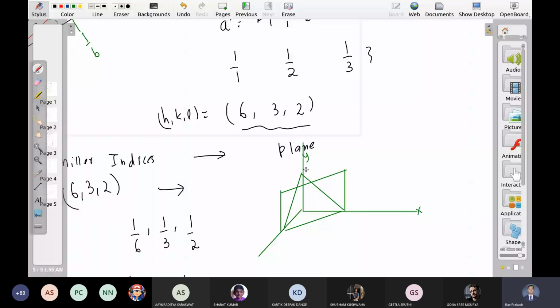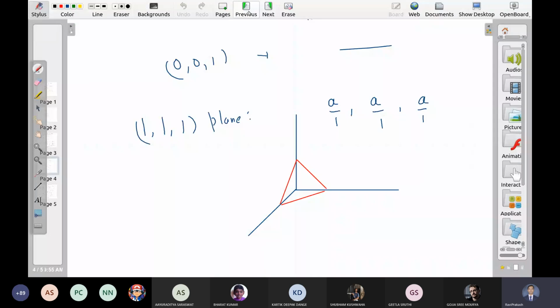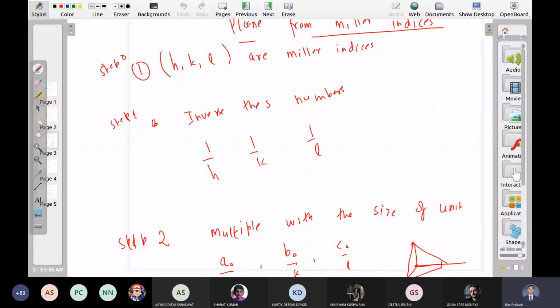We can have any kind of plane. Just try to write down Miller indices for all such planes. And once you get Miller indices, let us try to get back planes from those indices. So in the next class, we will discuss how we get the diffraction pattern from these planes. Now we know how to represent the plane. अब हमको पता है plane कैसे represent करते हैं. The second task is how do we find the diffraction pattern out of these planes?